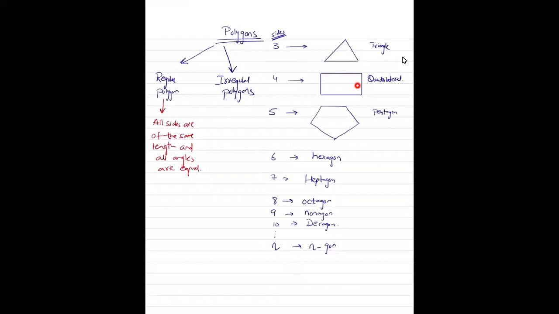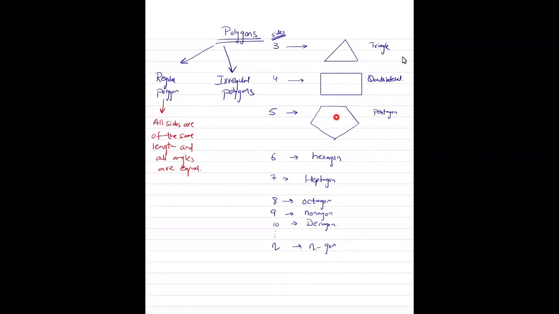Quadrilateral में square is going to be a regular polygon because all the sides are same and all the angles are 90 degrees. However, rectangle is going to be an irregular polygon because length is different and the width is different. Trapezium, rhombus, parallelogram. So these are irregular polygons.